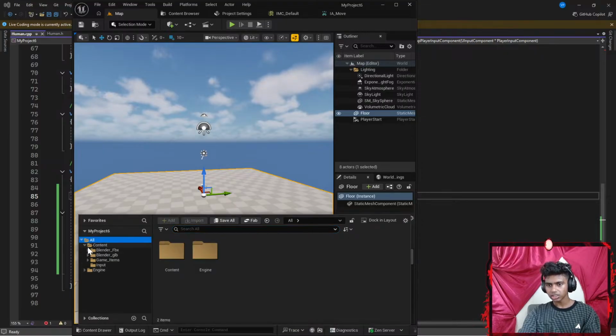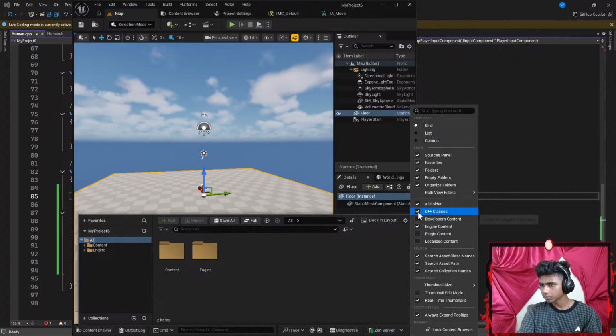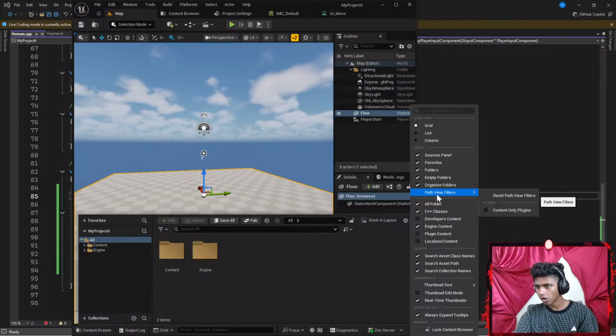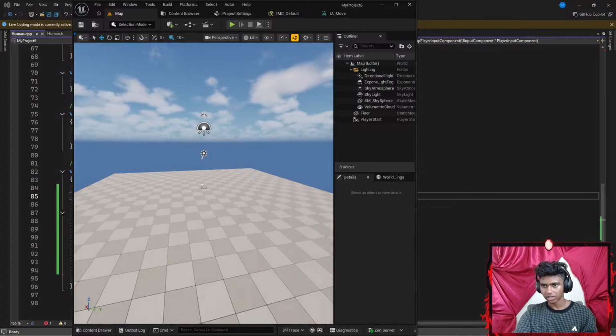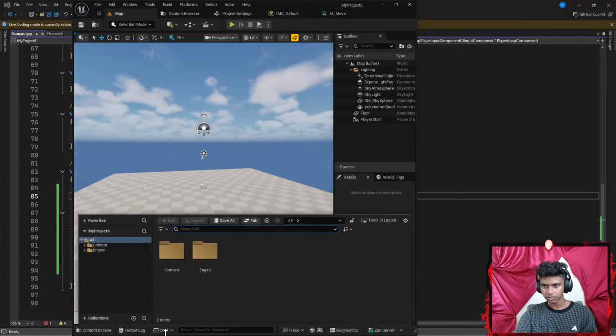Okay, content. I still don't see my C++ file. All folders, I see engine content. Why do I not see my C++? Let me think. My C++ classes option is checked, so it shows classes in the view. What if I hit Control S to save the code real quick? Let's save all here. Okay, that is content. Why do I not see my C++?